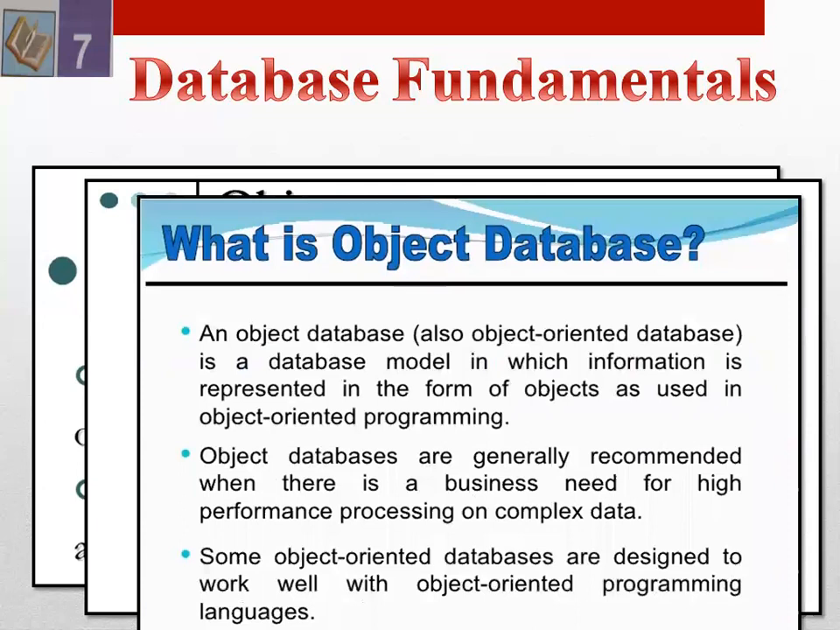So what is an object oriented database? An object database, also called an object oriented database, is a database model in which information is represented in the form of objects as used in object oriented programming. Object databases are generally recommended when there is a business need for high performance processing on complex data. Some object-oriented databases are designed to work well with object-oriented programming languages.